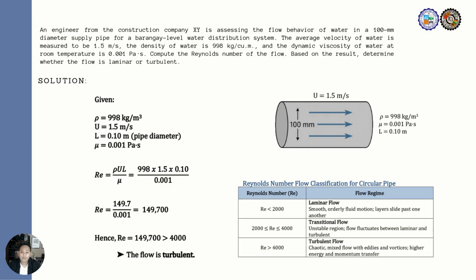This value of 149,700 is well above the threshold of 4,000 as shown in the table at the lower right of the presentation, indicating that the flow is turbulent. As I said a while ago, in turbulent flow, eddies and velocity fluctuations dominate, therefore resulting in greater energy losses and mixing. Knowing the flow regime in the pipe is essential as we design it, as it affects friction losses, pressure drop, and the long-term integrity of the system.